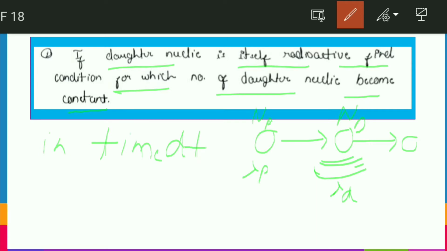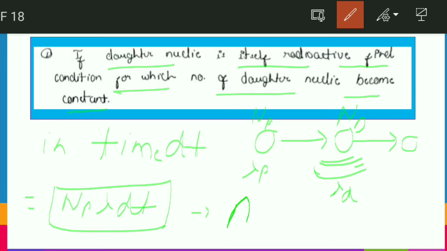In time dt, the number of parent nuclei decayed is Np lambda p dt. This is because the rate of decay is equal to A, and we multiply it by dt to get the number of decayed atoms.